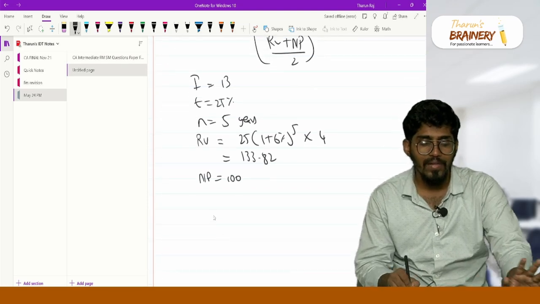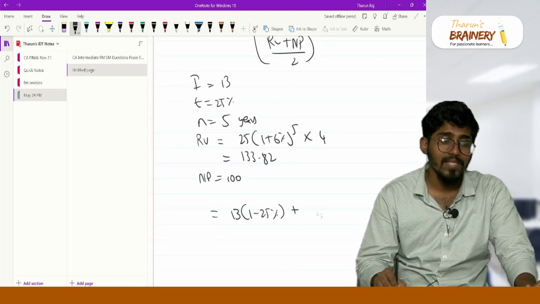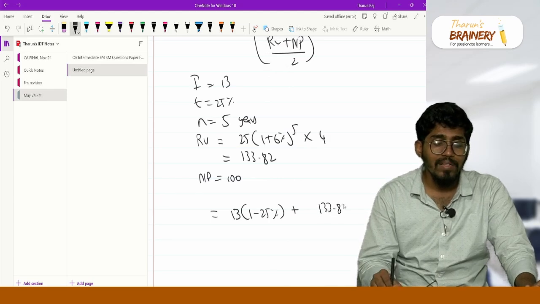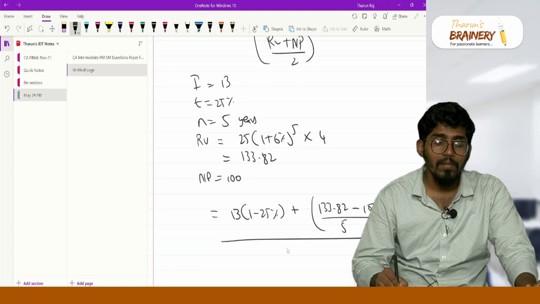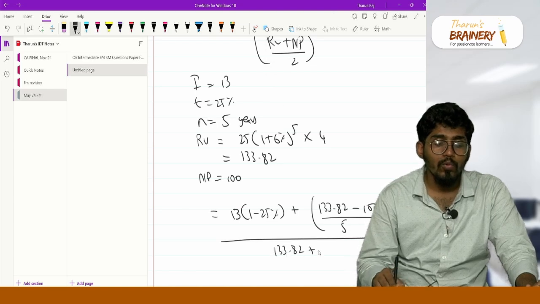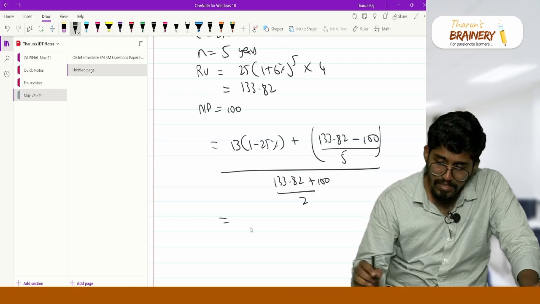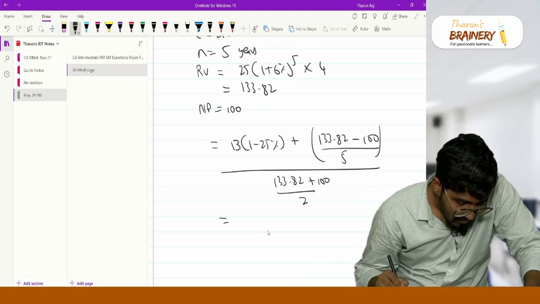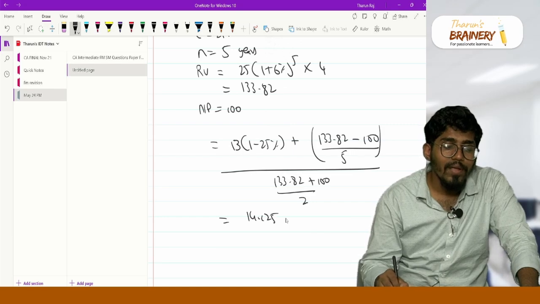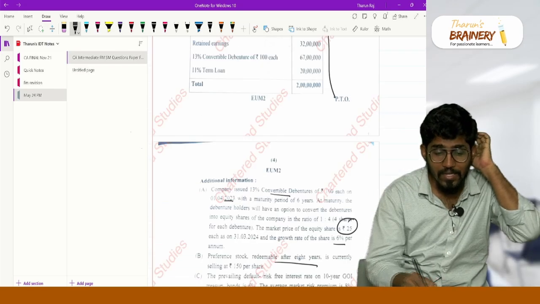Now 13 into 1 minus 25 percentage plus 133.82 minus 100 divided by 5, the whole divided by 133.82 plus 100 divided by 2. If you do this, you will get the cost of debt as 14.125 percentage.